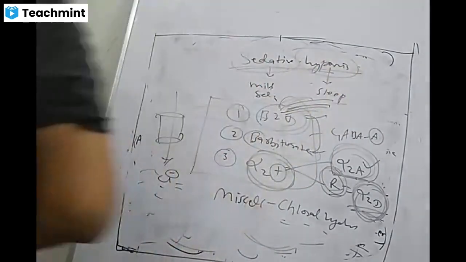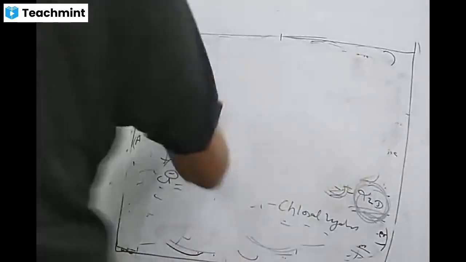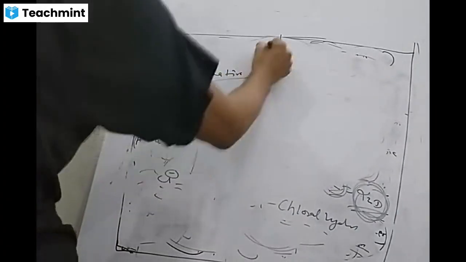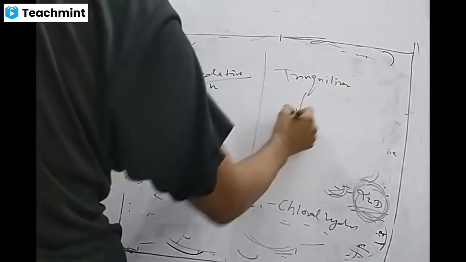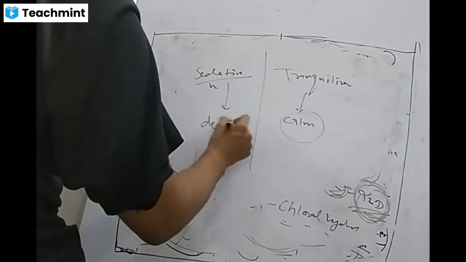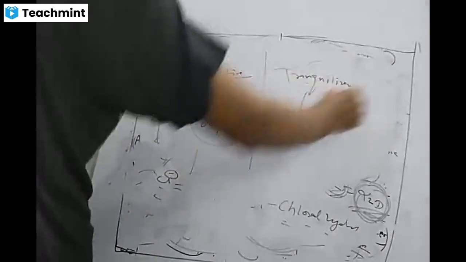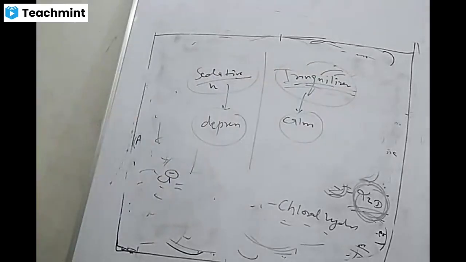So this finishes our sedative hypnotic topic. In the next class, we'll cover tranquilizers. First, we'll see sedative hypnotics versus tranquilizers: they calm the patient and they depress the patient. We'll see the difference, then their mechanisms, and some examples like acepromazine, which causes penile prolapse in horses, ICAR NET 2021.